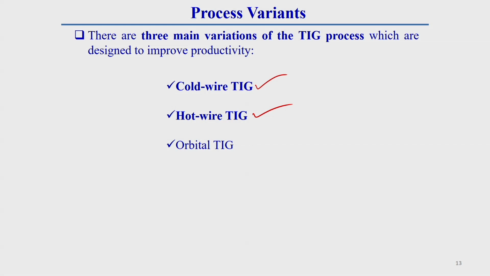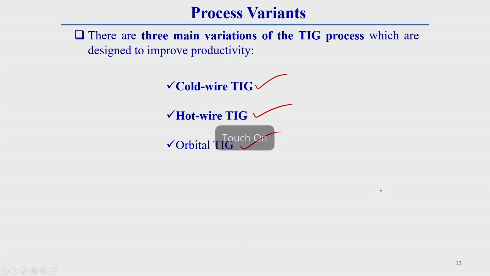Apart from hot wire TIG welding, you can supply hot wire along with some oscillation of the wire by an oscillation system. By this also you can increase the productivity. Another process variant is orbital TIG welding. I will discuss these welding processes in detail in subsequent slides.